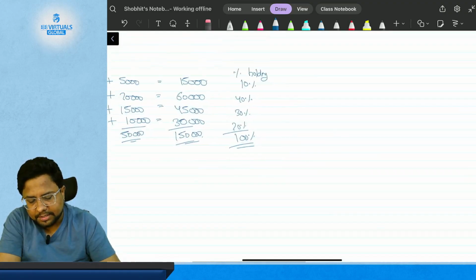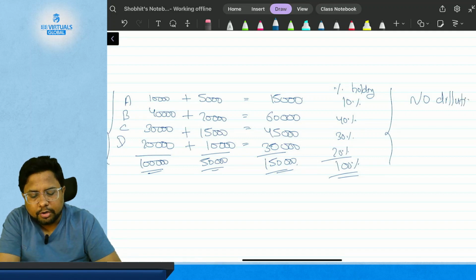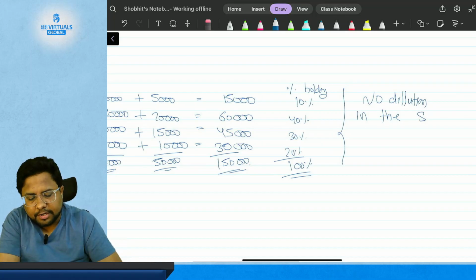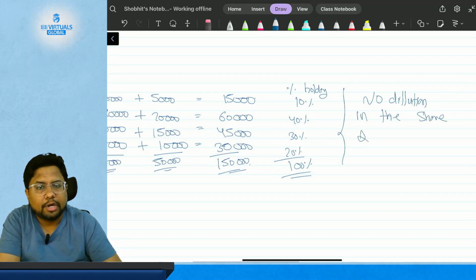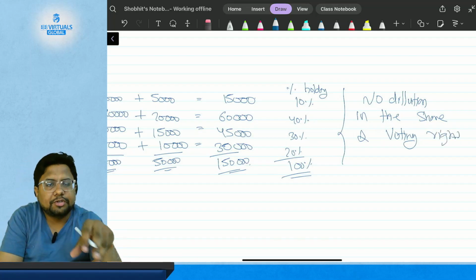So this is the same power which they are holding now. Hence there is no dilution in the share and also no dilution in the voting right. So there is no dilution in their share of the company and no dilution in their voting power.